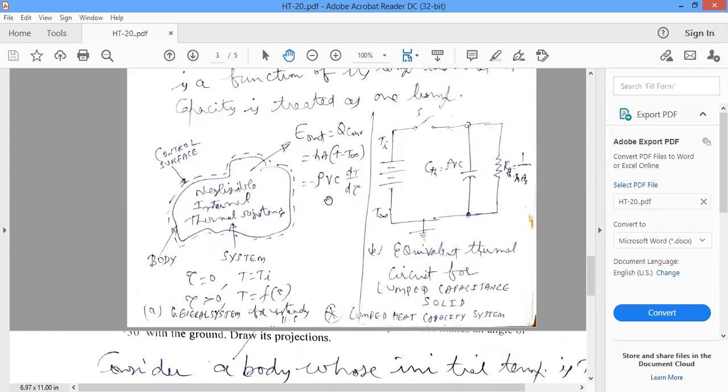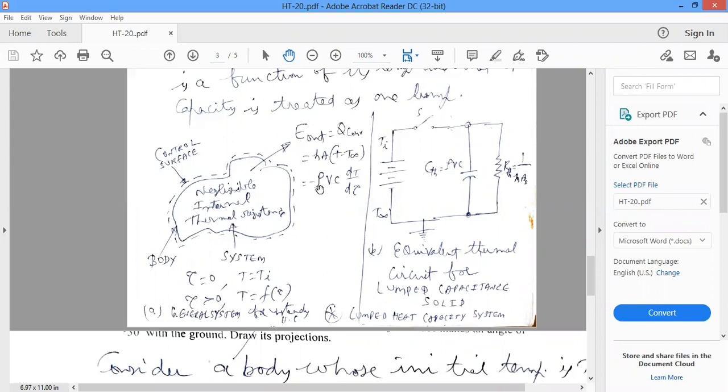How do you calculate heat transfer Q? M into C into delta T. Here it is M into C into dT, where capital T is temperature, with respect to time tau. That's why here temperature varies with respect to time. That's why M into C, mass into specific heat into temperature change per unit time tau, is equal to minus. How do you calculate mass? Density into volume.